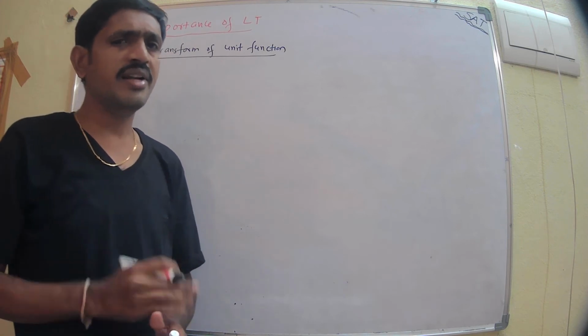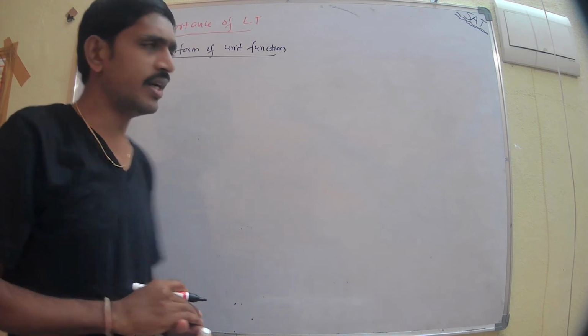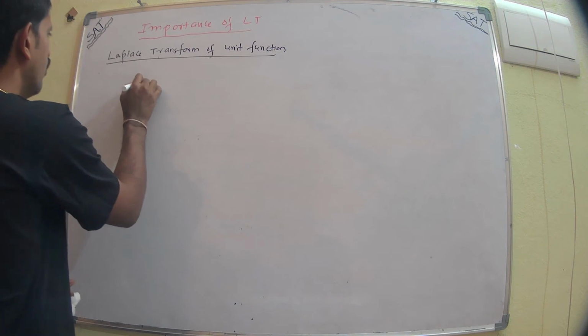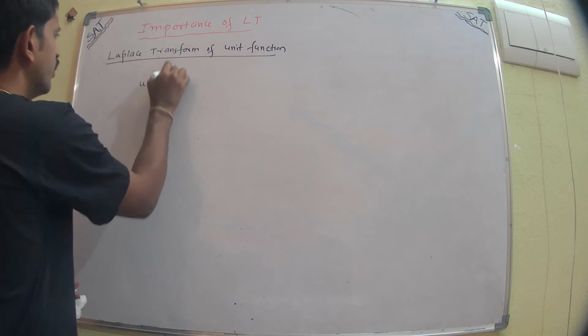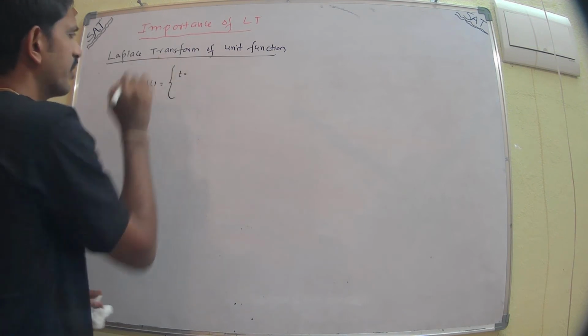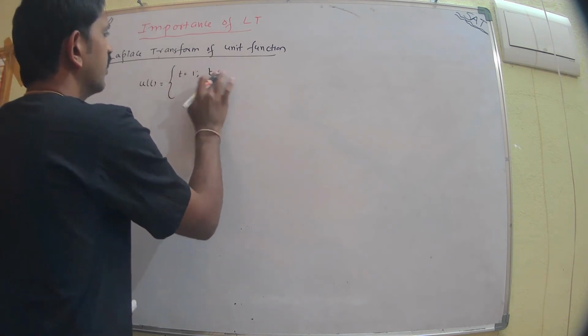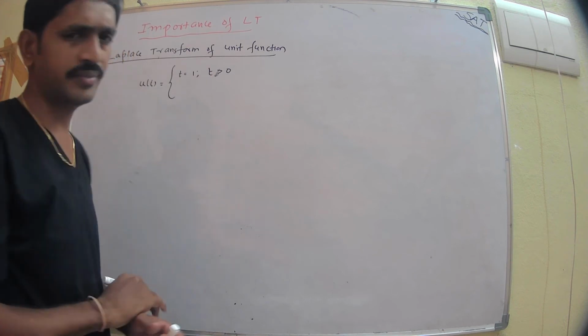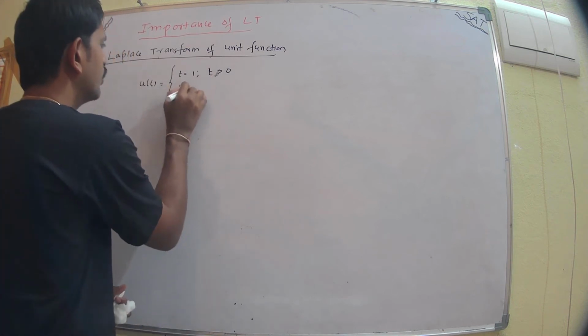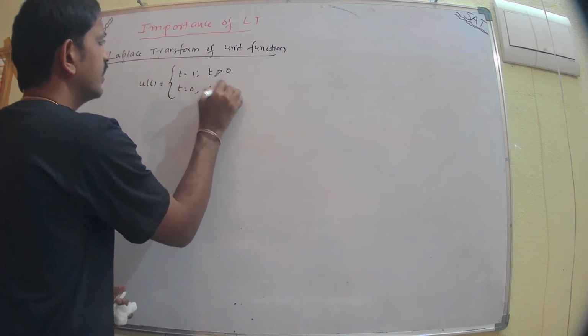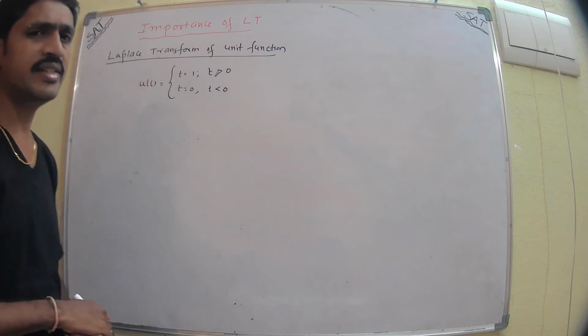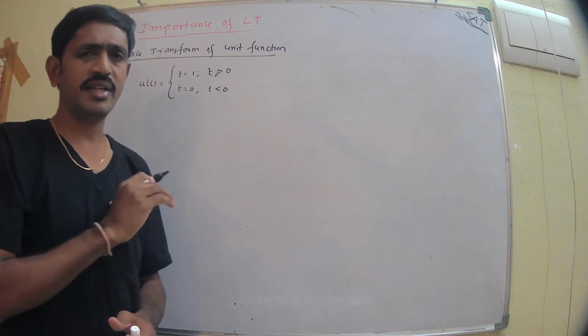We know the definition of the unit step input, here u of t is the input: u of t is equal to 1 when t is greater than 0, and u of t is equal to 0 when t is less than 0. Okay, now this is the definition of a step function.